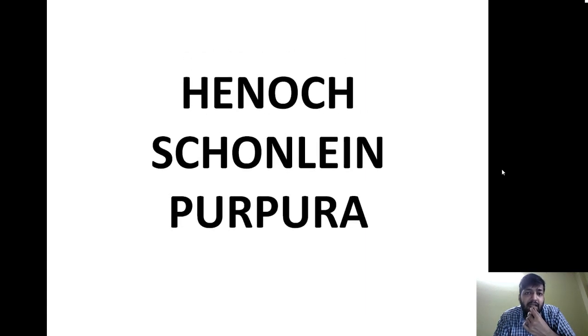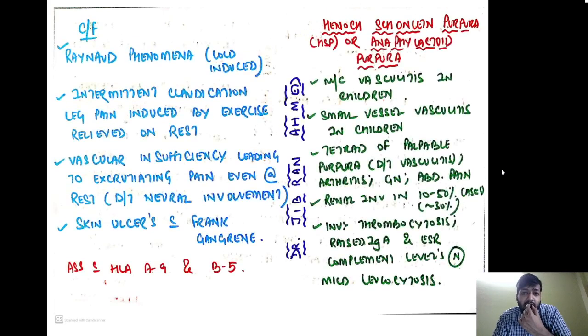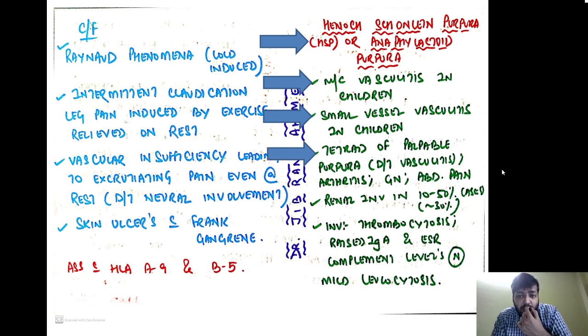Then lastly, we have one very important vasculitis, the most common vasculitis in children, called Henoch-Schönlein purpura. It is a small vessel vasculitis. It shows a tetrad of palpable purpura because of vasculitis, arthritis, glomerulonephritis and abdominal pain. Renal involvement is seen in 10 to 15% of the cases, and the investigations show thrombocytosis, raised immunoglobulin and ESR, while complement levels are normal, and there is mild leukocytosis.